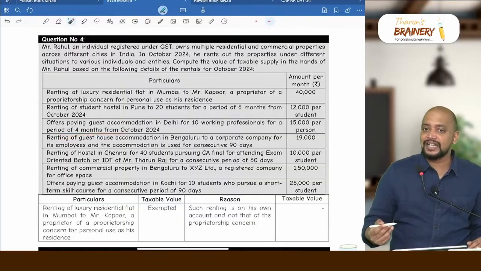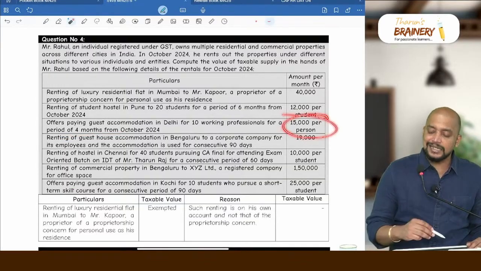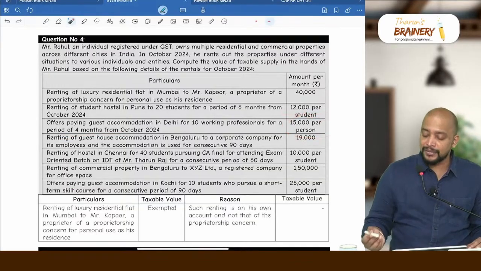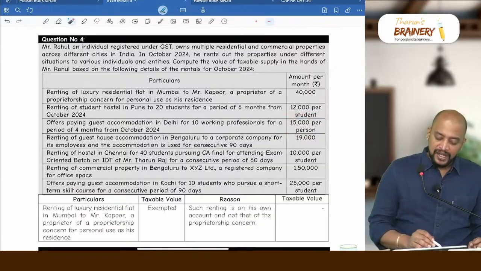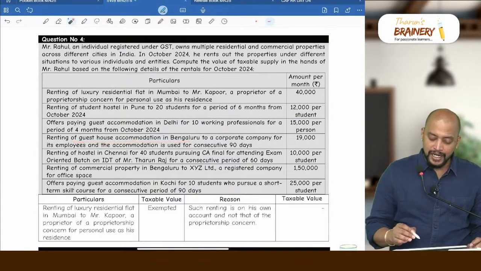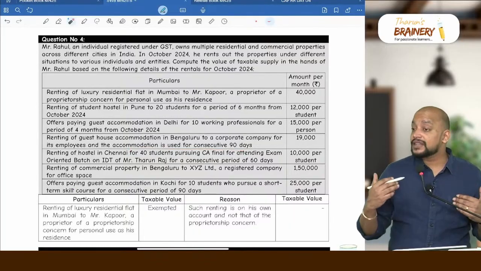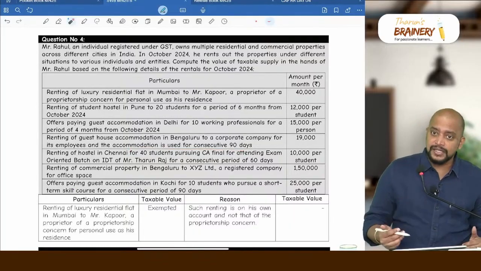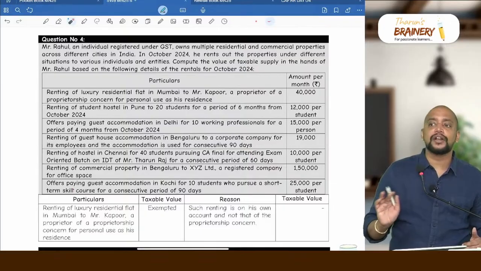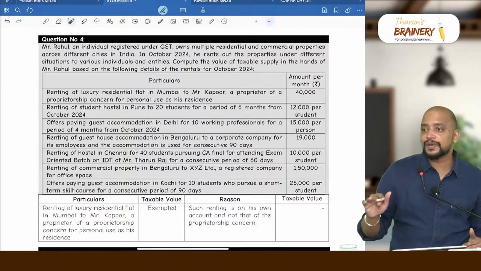4 months means definitely 90 days or more, and the charges are less than or equal to 20,000 per month. Therefore, it is exempted. Renting of guest house accommodation in Bengaluru to a corporate company for its employees, and the accommodation is used for consecutive 90 days. Even then it is exempted, because for a corporate company also they have not said it should be for this person only.